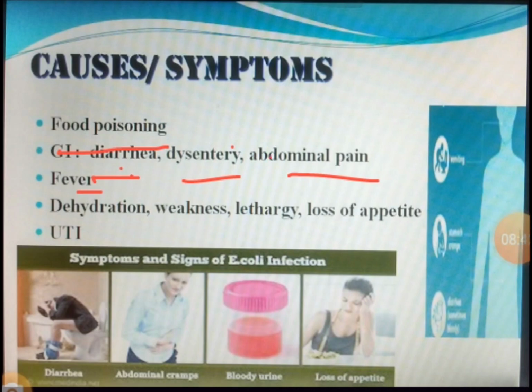Obviously it is a foreign particle entering into your system, so you get fever. There is dehydration. Excess dehydration is seen because there is loss of water. Diarrhea means loose stools, so excess loss of water. Obviously you are losing the salts from your body, so there is weakness, lethargy, and loss of appetite is seen. Apart from this, there is also UTI. People can also suffer from urinary tract infection because of these organisms. You see bloody stains in the urine.